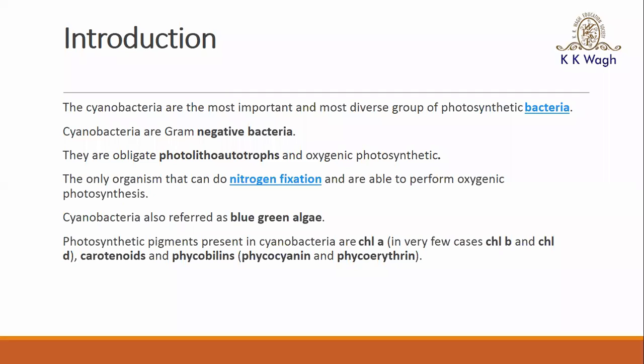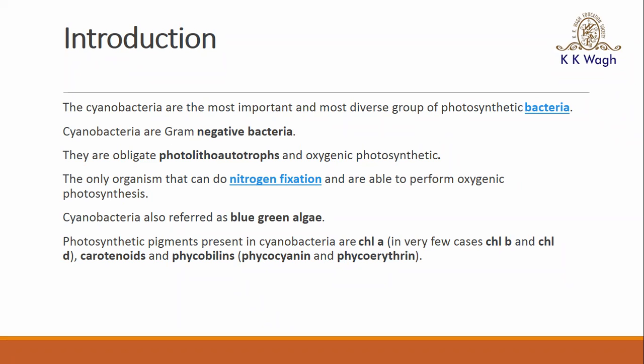So today's topic is cyanobacteria. So what is this cyanobacteria? This cyanobacteria is a group of photosynthetic bacteria, which is also called blue-green algae, or also called blue-green bacteria. It represents a group of photosynthetic organisms, and they are the group which mediate photolysis. These are the organisms which play a major role in the evolution of the higher plants.